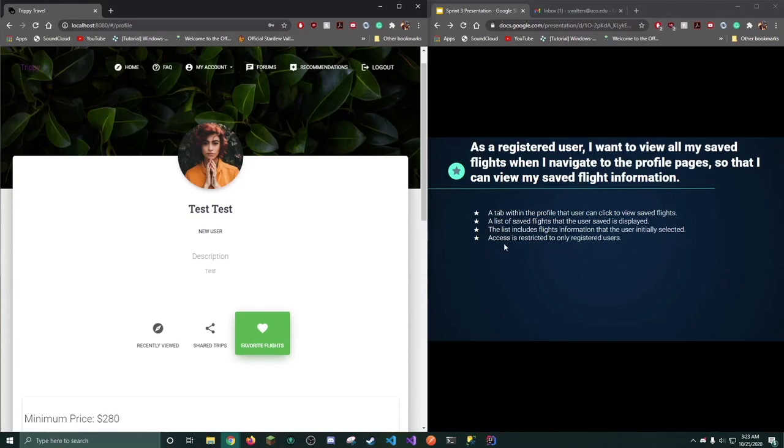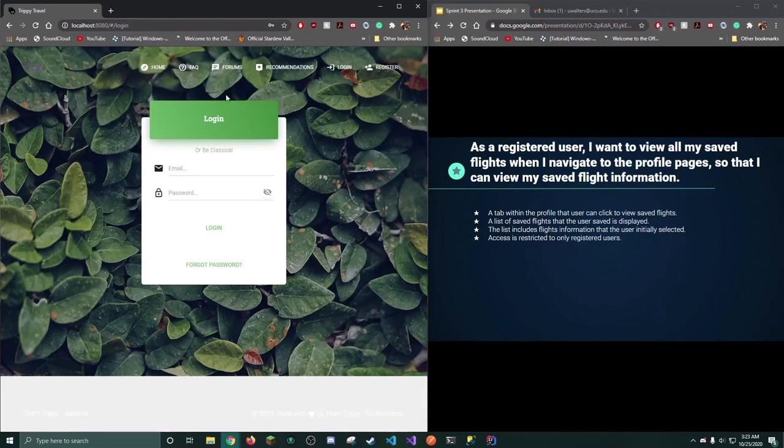And my last acceptance criteria is that access is restricted to only registered users. So when the user logs out, this profile page is no longer available to the user. Hence, any unregistered user will not have access to their profile page or to their saved flights. Therefore, access is restricted to only registered users.